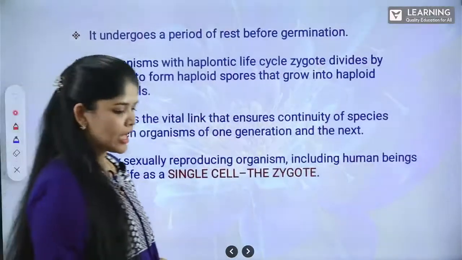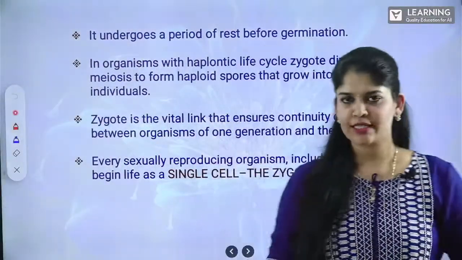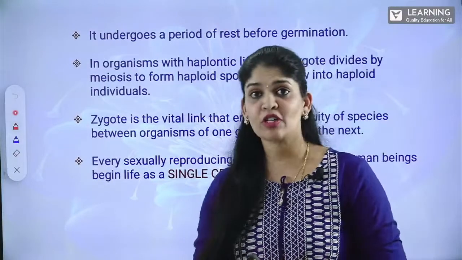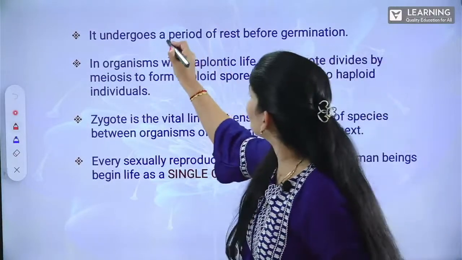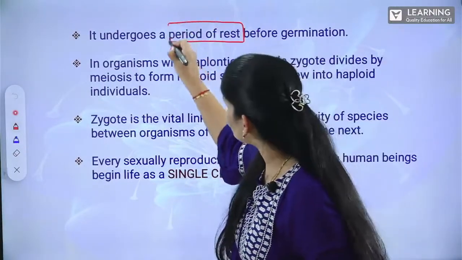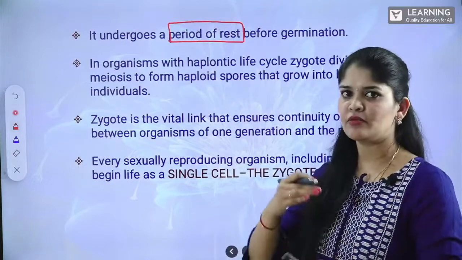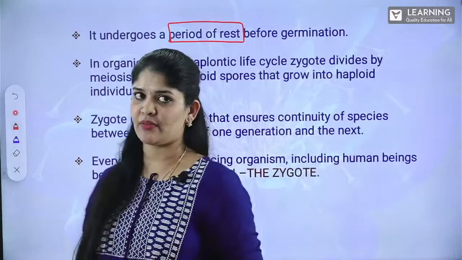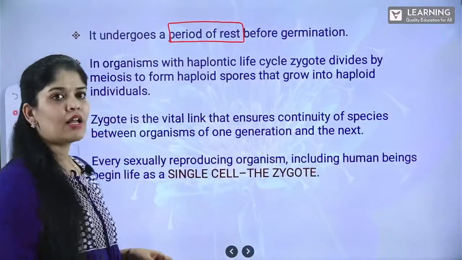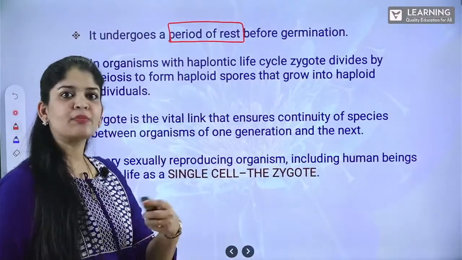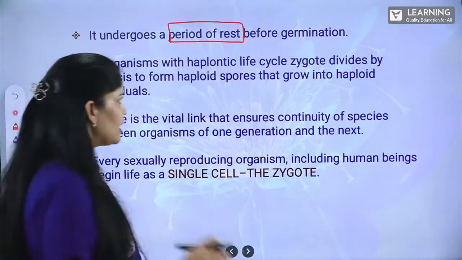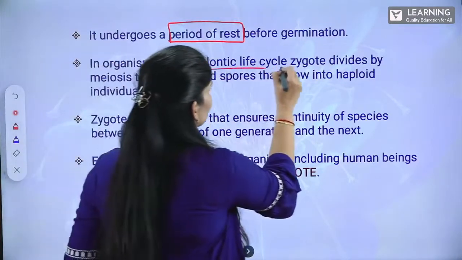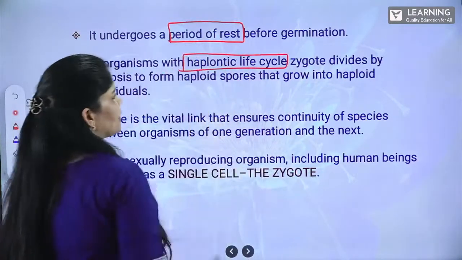Now, once the zygote is produced, it is ready to develop into embryo. Before that, it undergoes a period of rest, and then it will develop into the embryo. In organisms, here it is very, very important, as I already said, it depends upon the organism's life cycle, whether it is haplontic. If you take the example of a haplontic zygote, the zygote is 2N.